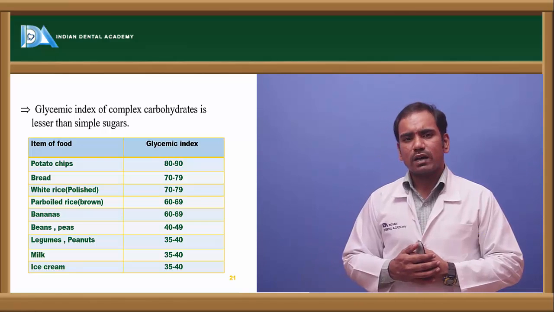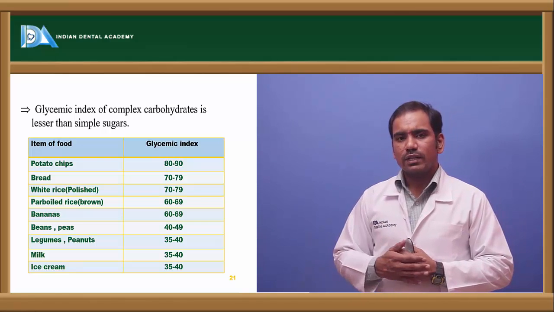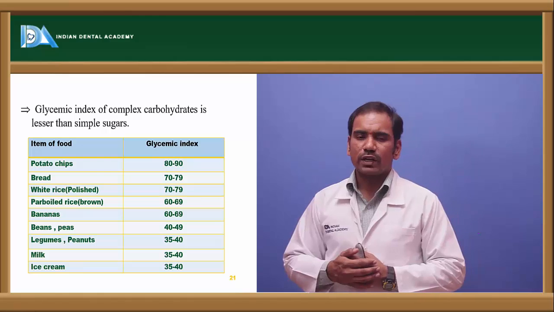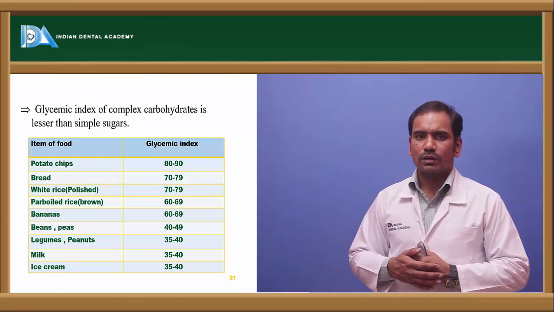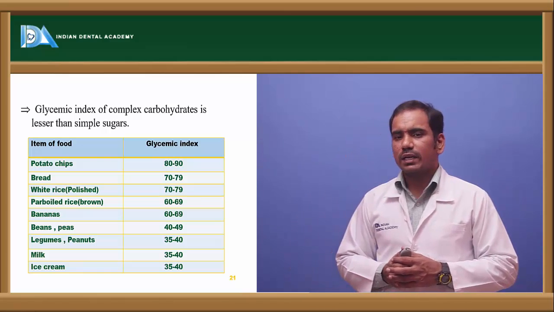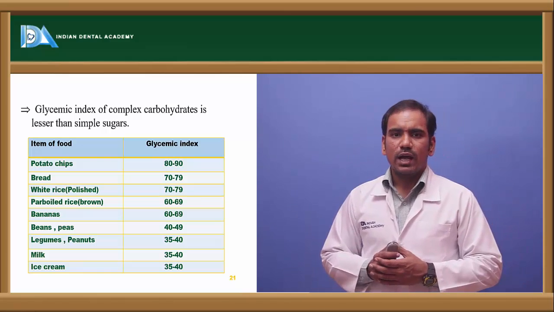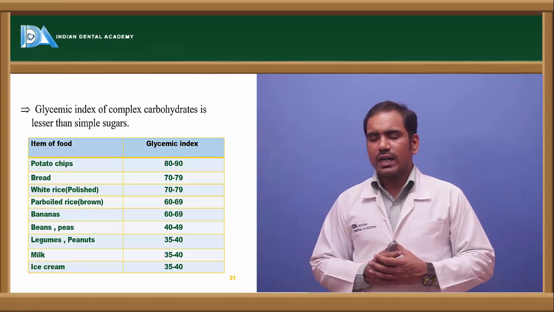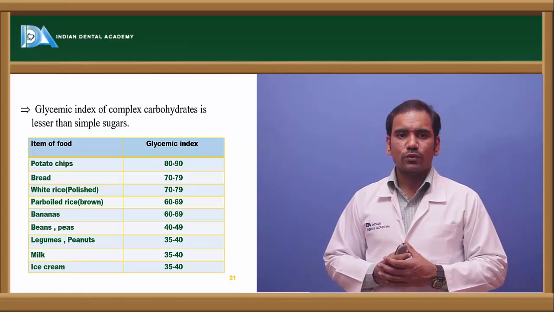When you take complex carbohydrates, they release glucose slowly into the bloodstream when compared to simpler carbohydrates, right? For example, potato chips have a glycemic index of 80 to 90, and when you compare that with ice cream, it has 35 to 40.